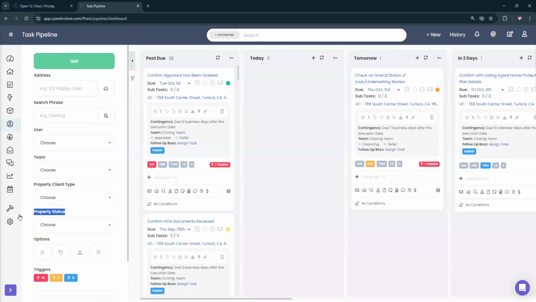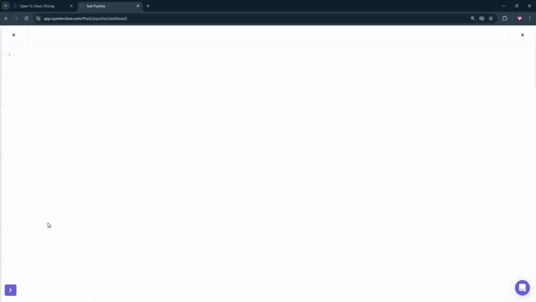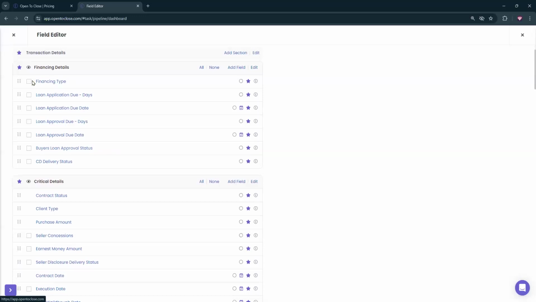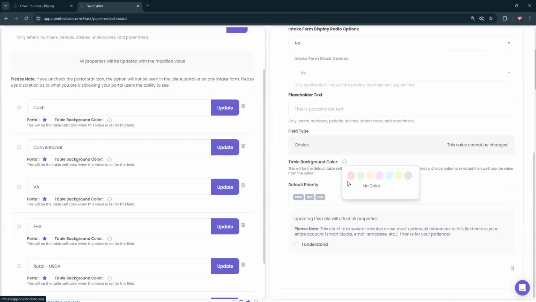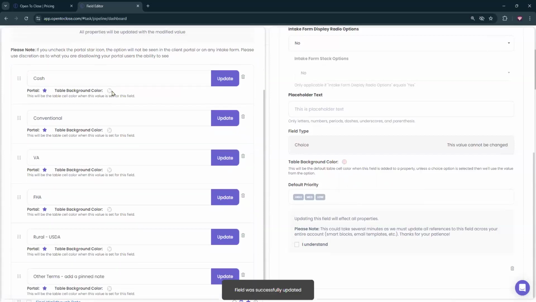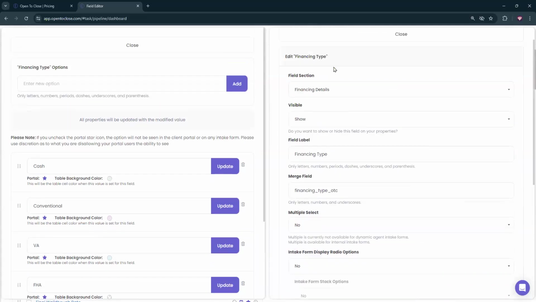You'll also get the opportunity to color coordinate your fields in the back end. So if I wanted my financing types to be different colors, I could have it that if it's blank, it's red. But when it's a cash deal, it's green. Or if it's conventional, it's pink. Or if it's a VA loan, it's blue. And these are preset colors. So when I go to my property,